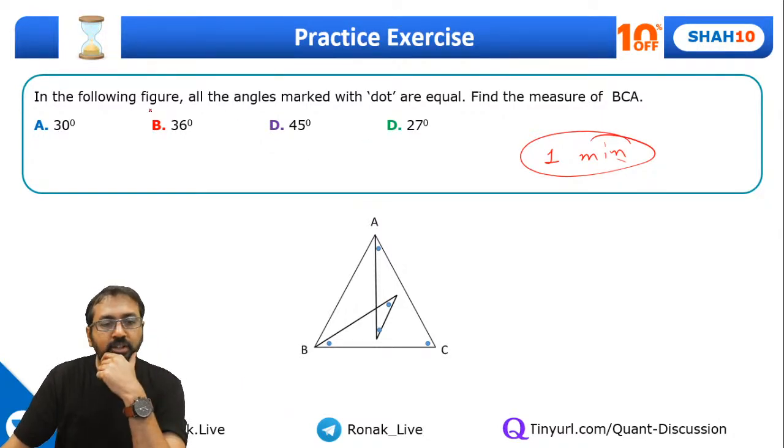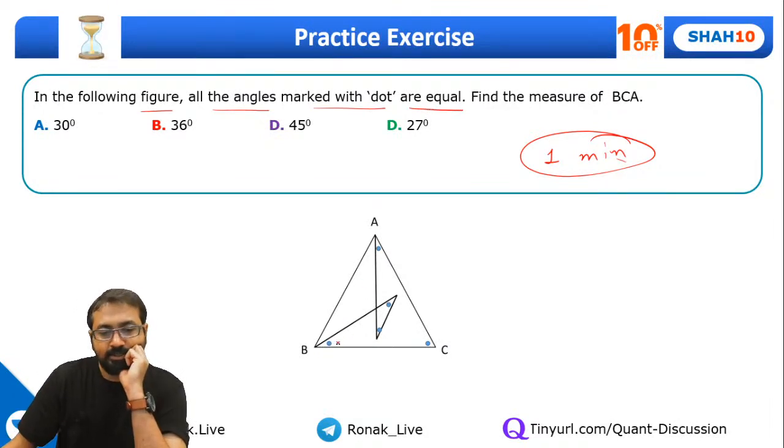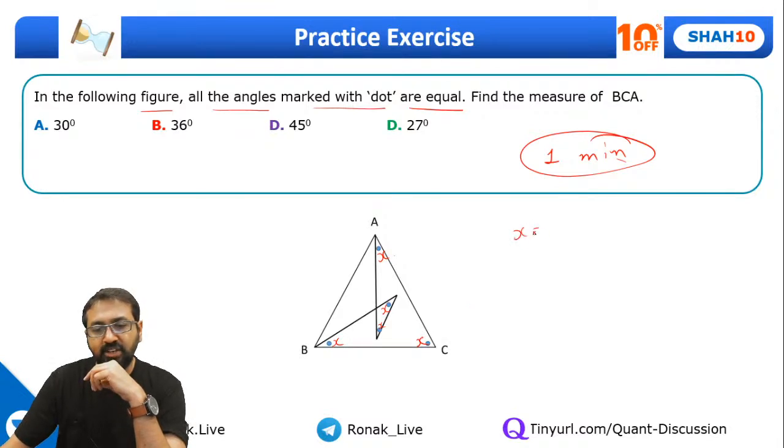In the following figure, all the angles marked with a dot are equal, right? So this is X, so this is also X, this is also X, X, and X. So you need to find out angle BCA. That means you need to find the value of X. Very simple.